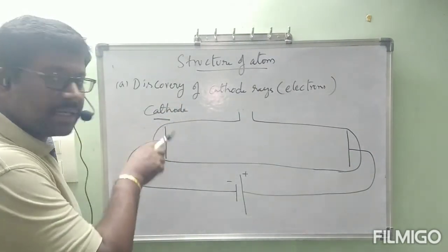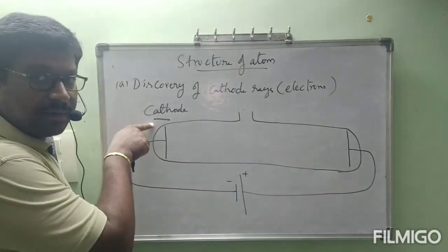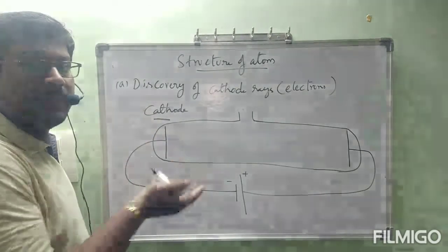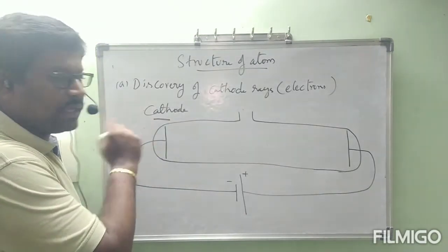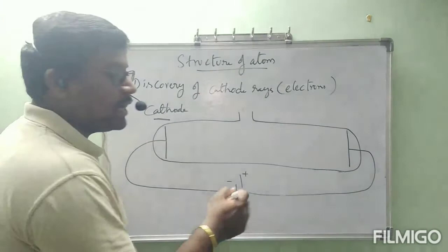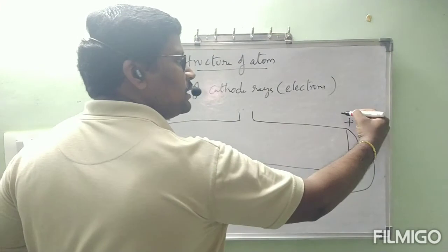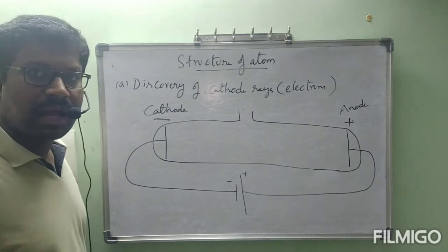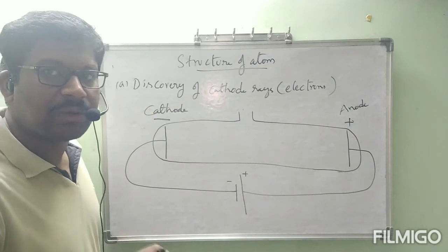Once this metal plate is connected to the negative terminal of the battery, it behaves like a negative charged plate, because it contains negative charge. Automatically this metal plate develops a negative charge in the experiment, and that metal plate is called cathode. Next, the metal plate connected to the positive terminal of the battery behaves like a positive charged plate, and that positive charged plate is called anode. These two metal plates together are called electrodes.